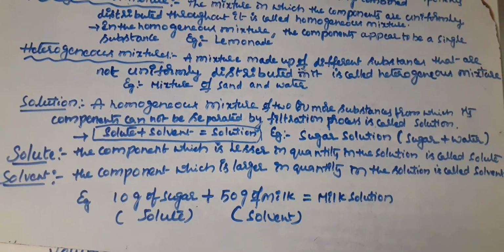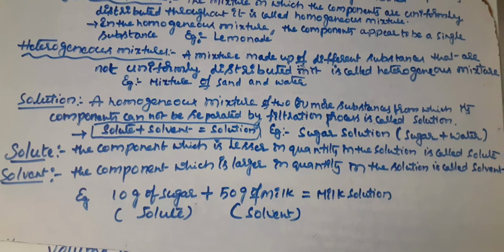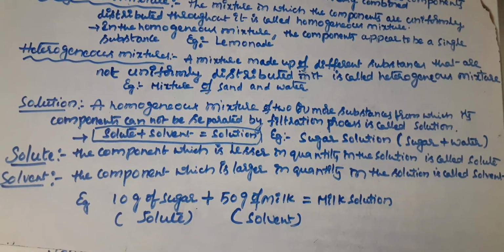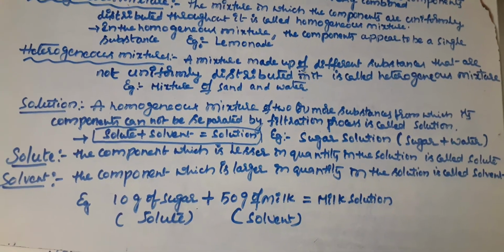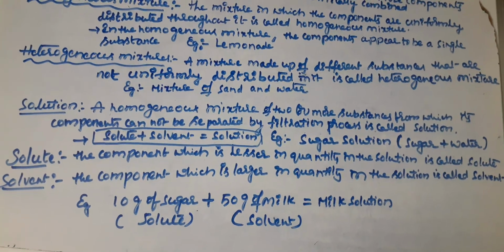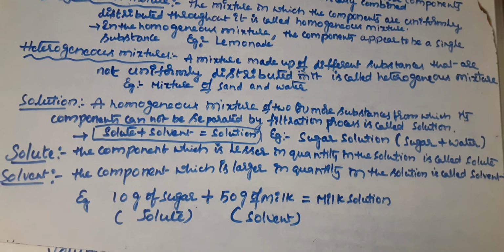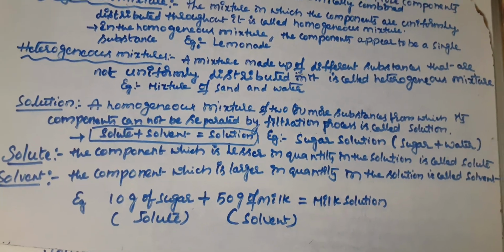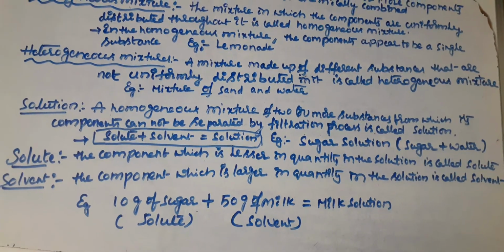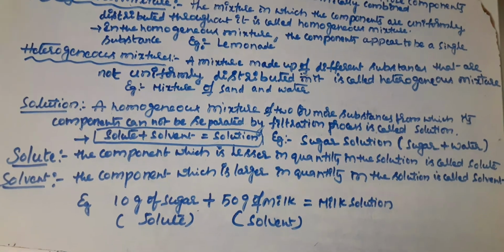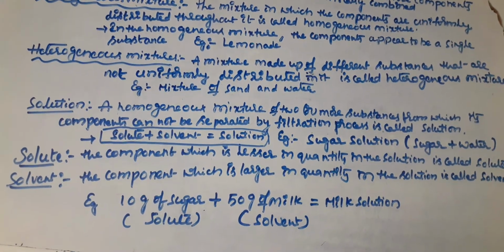For example, we are preparing a milk solution. By dissolving 10 grams of sugar in 50 grams of milk, we get a milk solution. 10 grams of sugar is little in quantity, so we take this as the solute. 50 grams of milk is larger in quantity compared with the 10 grams of sugar, so milk is the solvent and sugar is the solute.